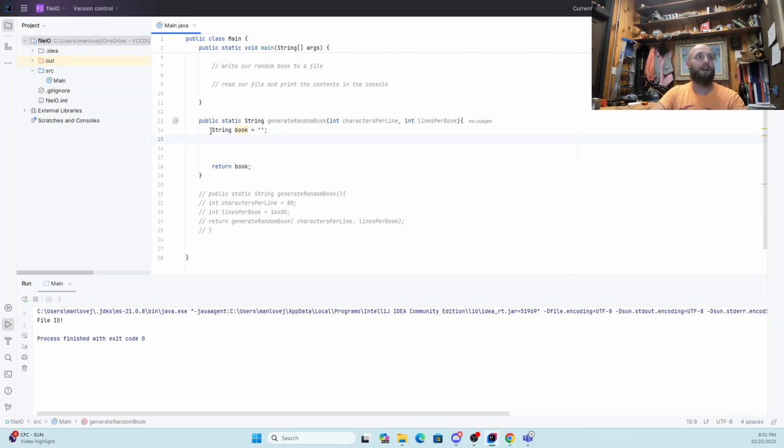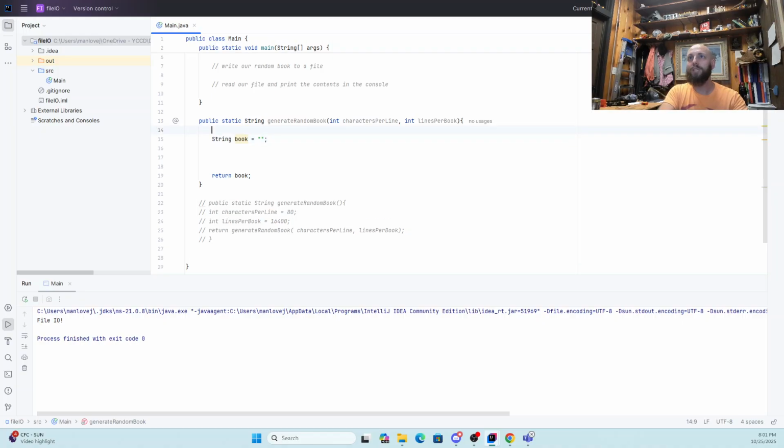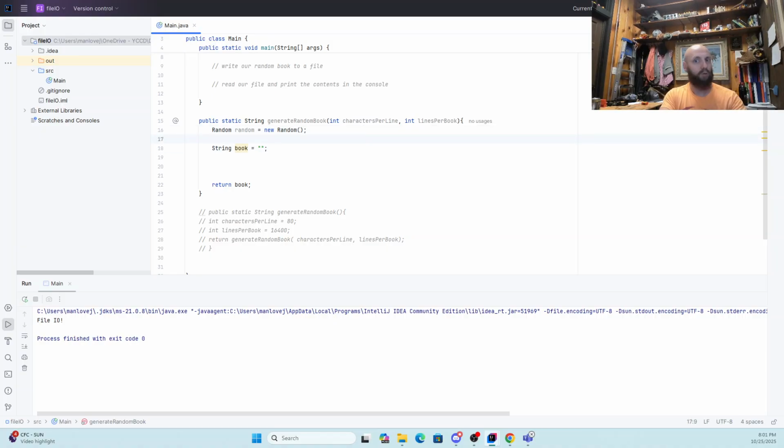So right here, I'm making my empty book. I'm going to need a couple other things, and I'm going to put these up above. I'm going to need some randomness, so I'm going to make a random that I'll call random, and it's going to be a new random. That's just so I can get random numbers. We could probably do something smarter here too, like multi-thread this, but I'm not going to.